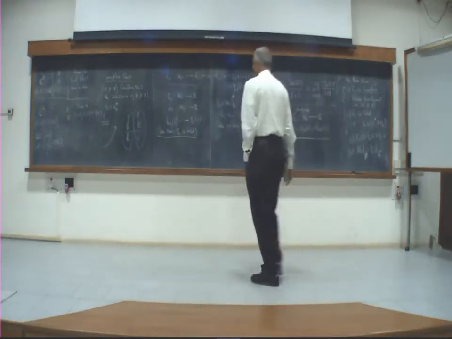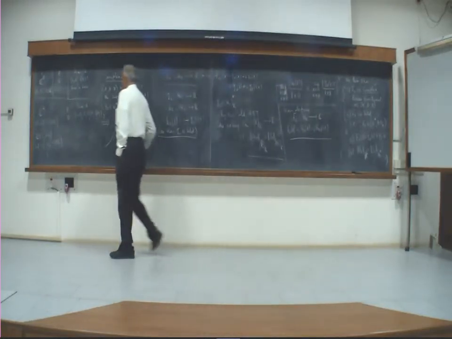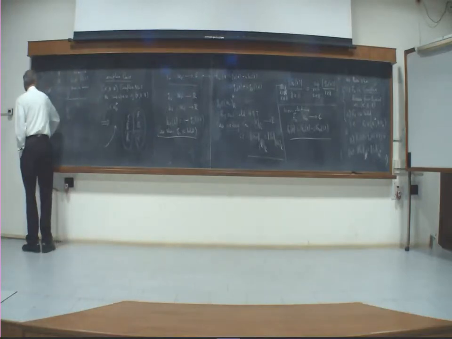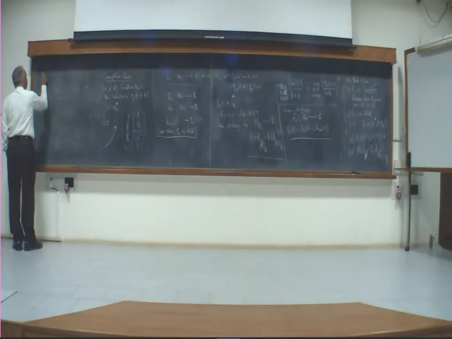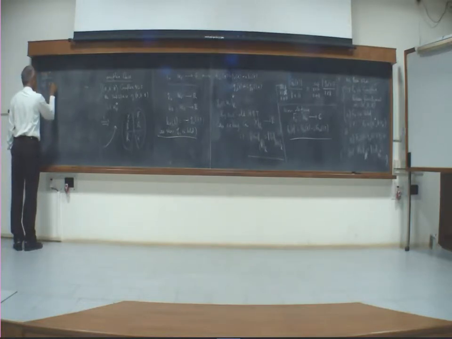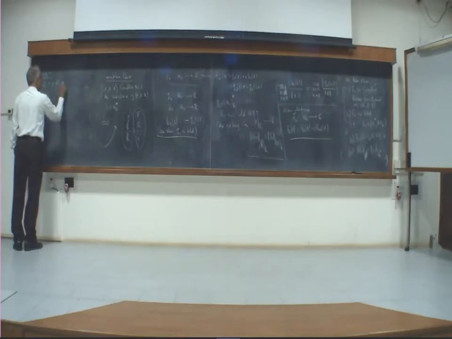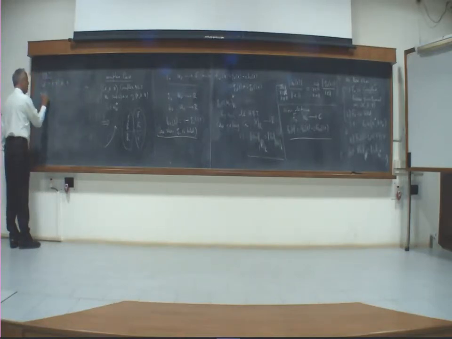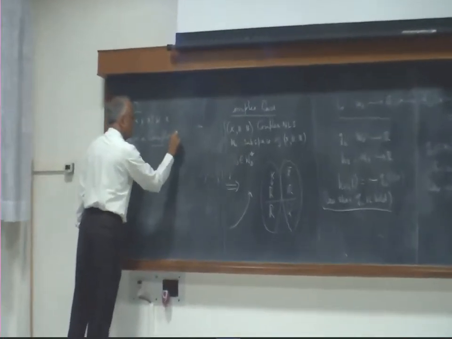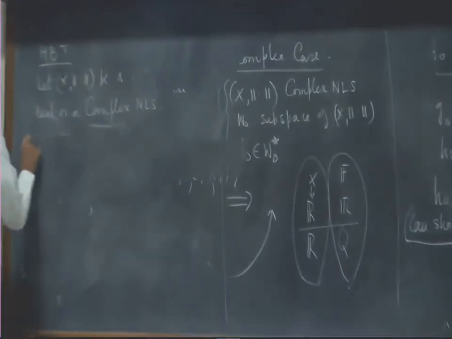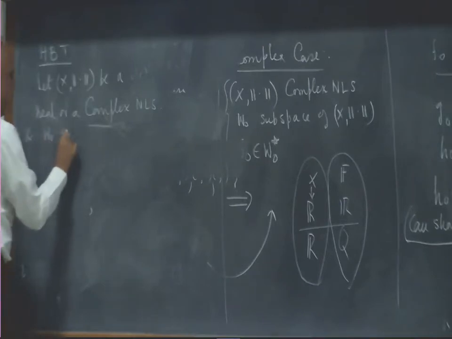So therefore we can state the Hahn-Banach theorem now as follows: HBT. Let X be a real or a complex linear space and W naught a subspace.